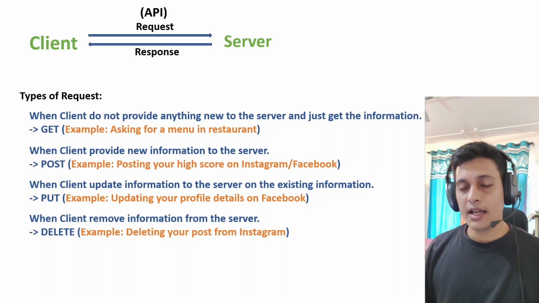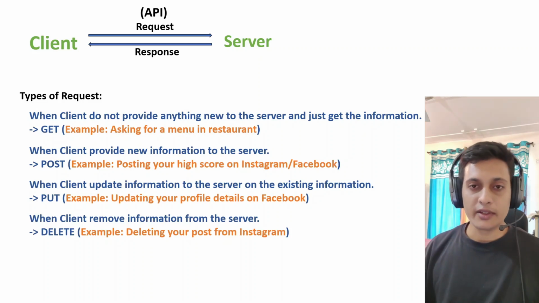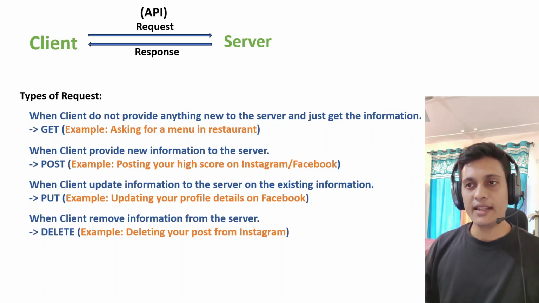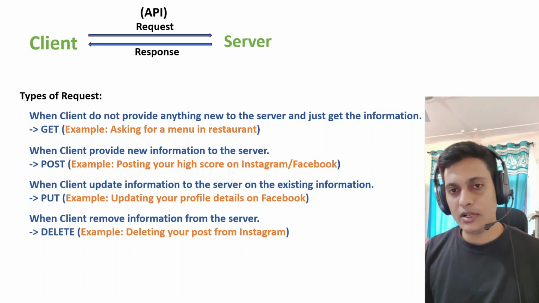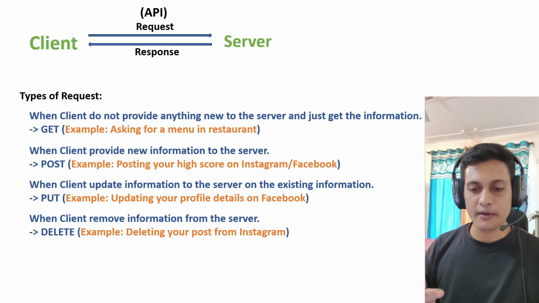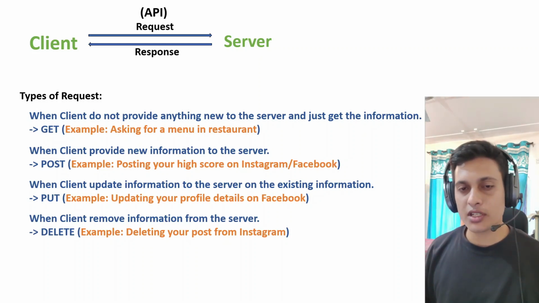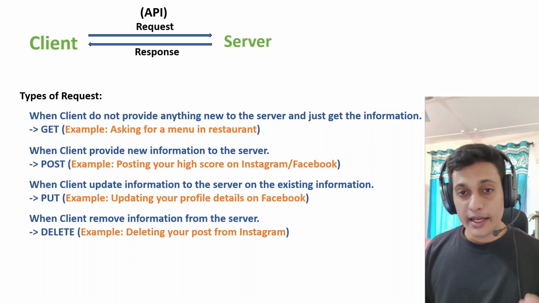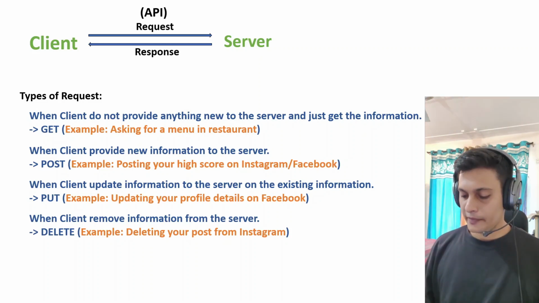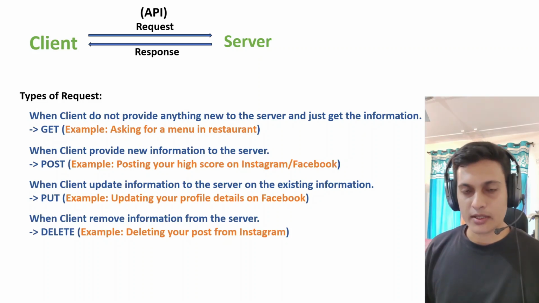Once you deleted it, Instagram will not show that data again to anyone. It means you deleted that record from the Instagram server. So you did the four operations: GET, POST, PUT, DELETE. These are the four major operations which an API supports in the request. So this is the talk about the request.